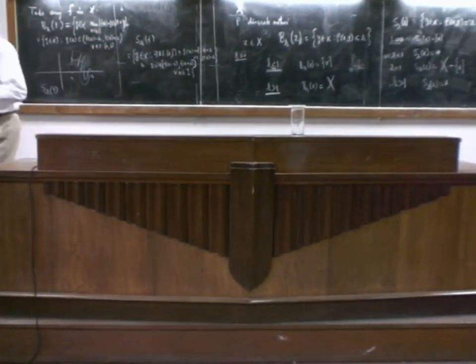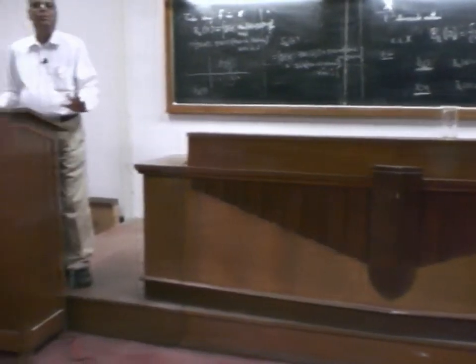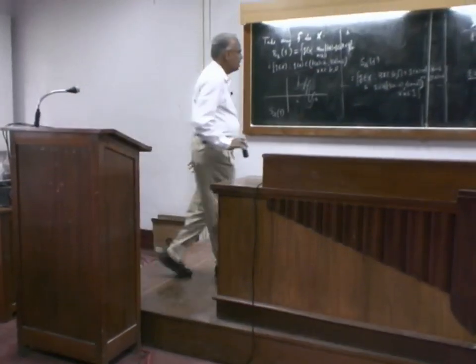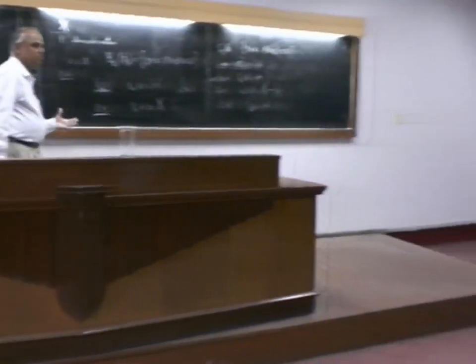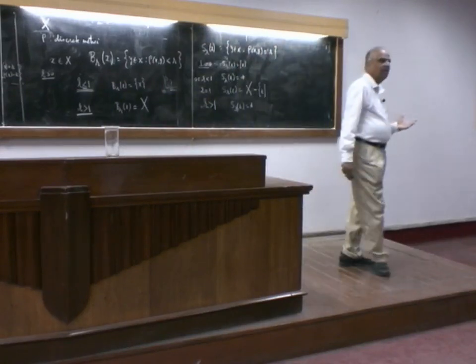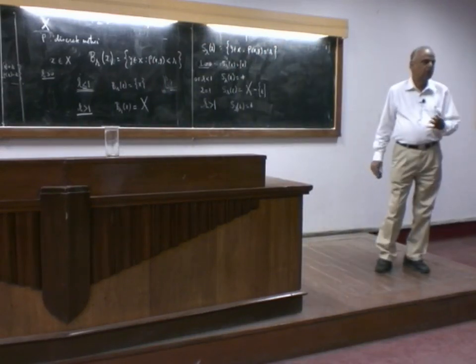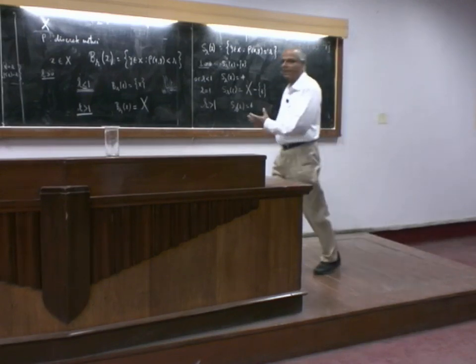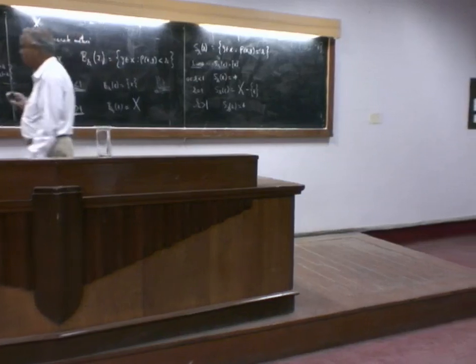So now we know what is meant by open ball, closed ball, and the sphere. Now we will see what are the impacts of this. It gives rise to what is known as a topology: a metric automatically induces a topology on the set X. And that is the aspect that we will discuss in the next class.